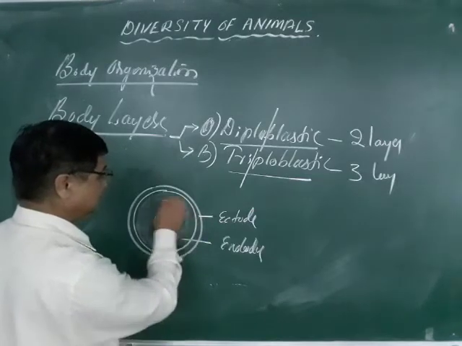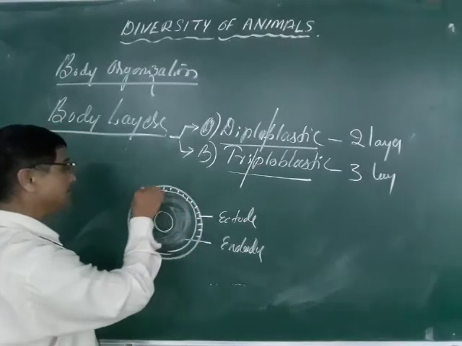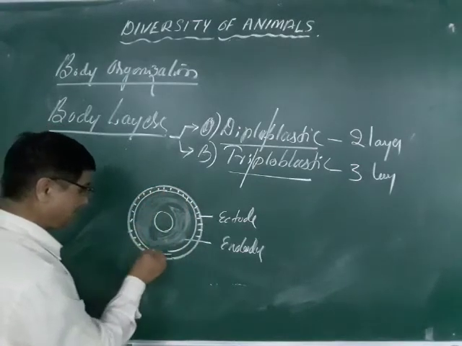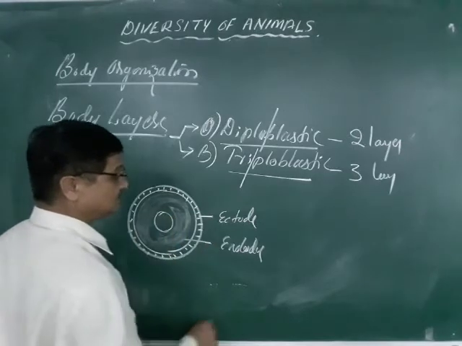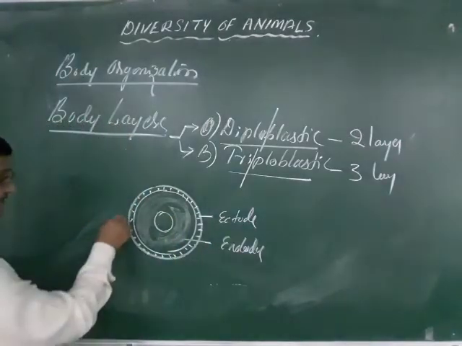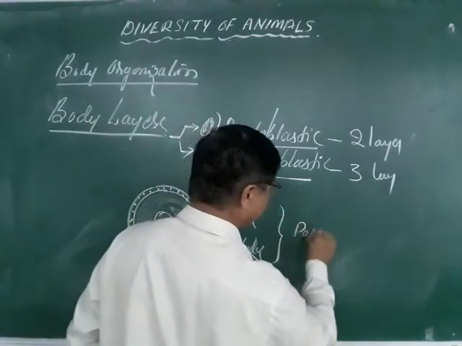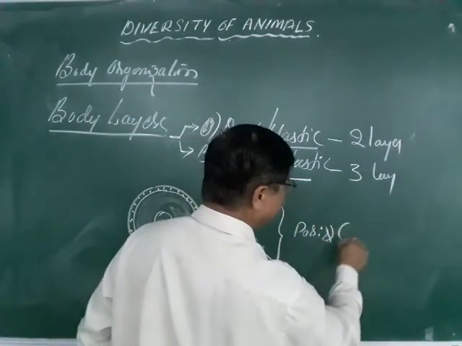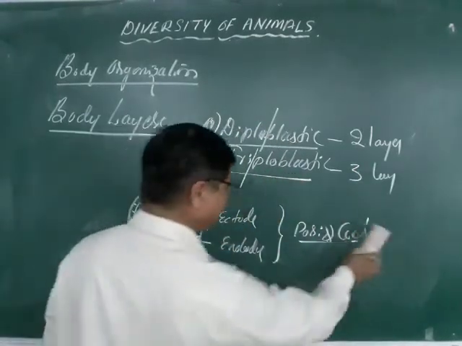This is called the diploblastic, and most of the poriferans as well as ciliates come under this one. Later I will explain that while studying the porifera and the ciliates.